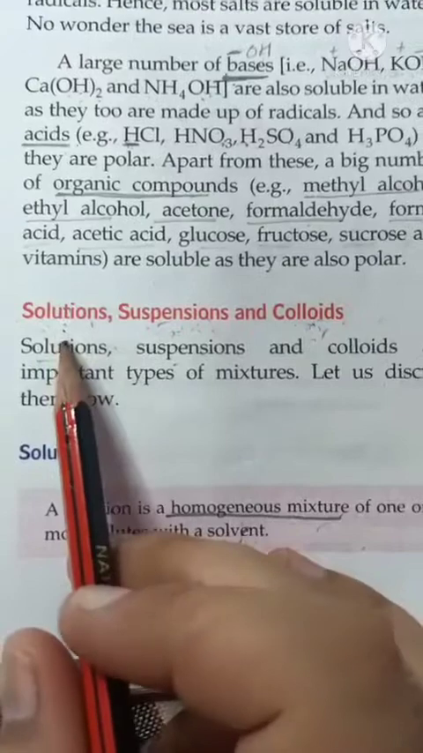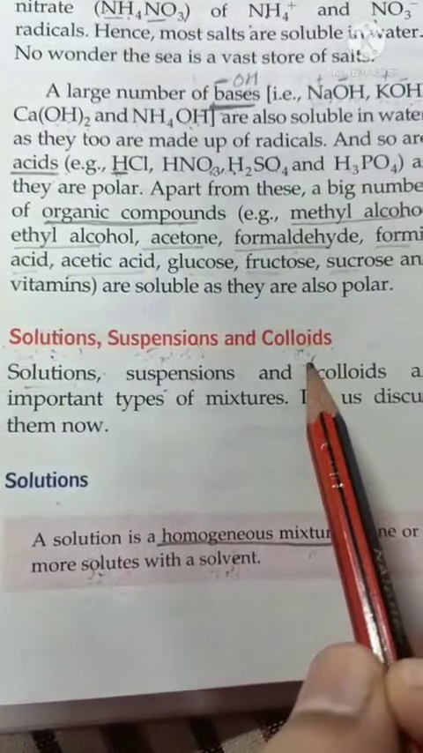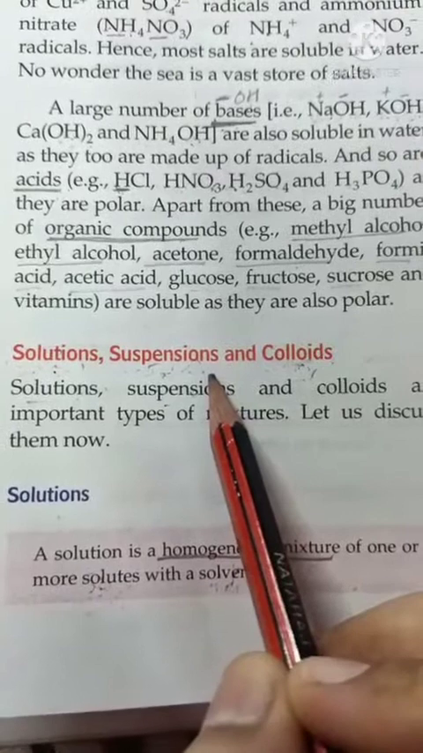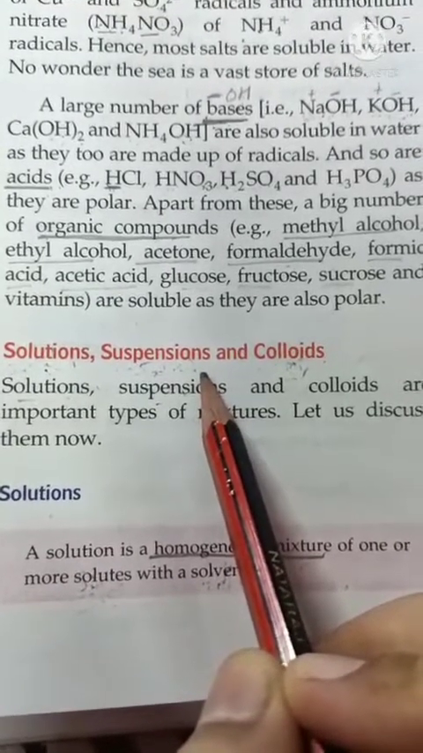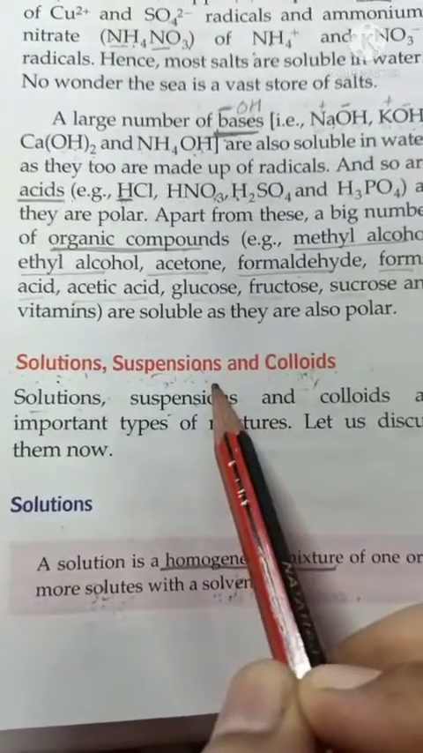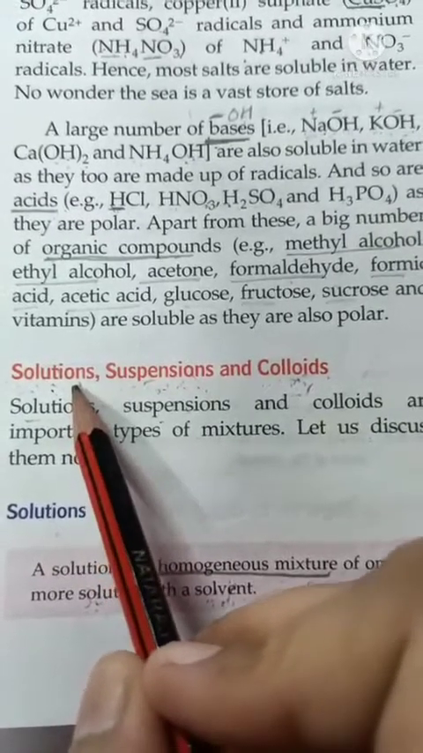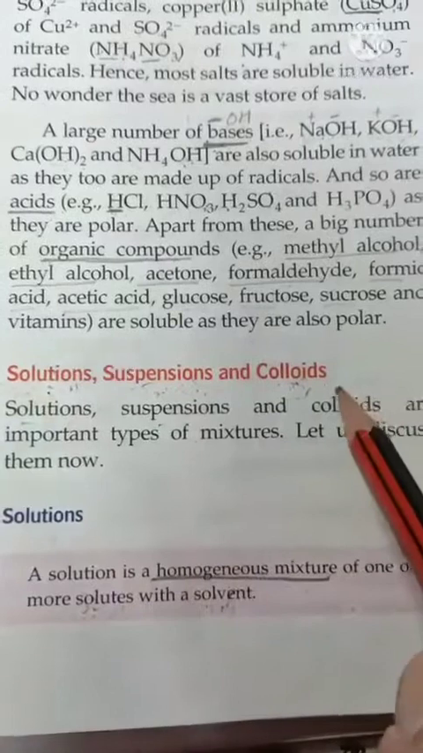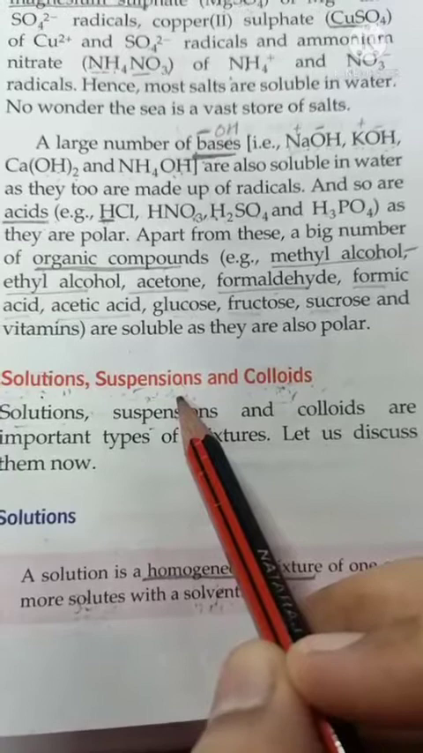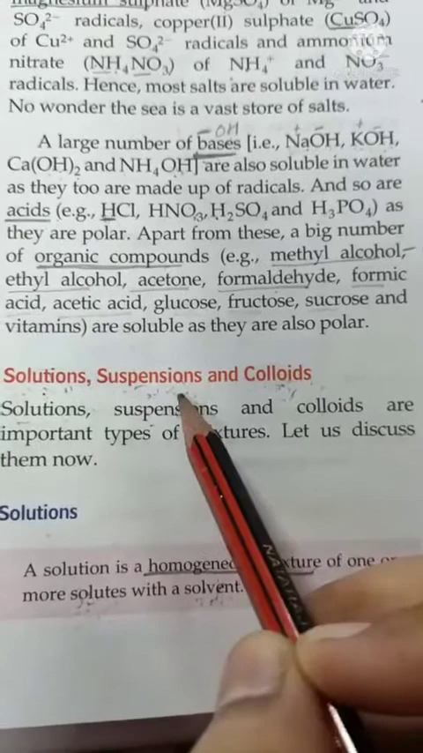Next we talk about solutions, suspensions and colloids. Solutions and colloids are homogeneous mixtures. A suspension is a heterogeneous mixture. Homogeneous mixture means the composition is the same throughout, and heterogeneous means the composition is different. A solution example is a mixture of salt and water, or a mixture of sugar and water. A colloid example is like creams. A suspension is like muddy water, a mixture of mud and water, or a mixture of sand and water.